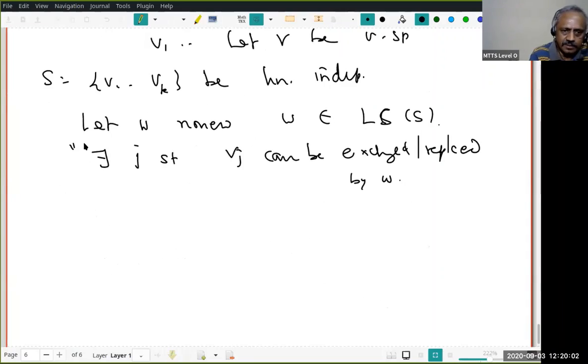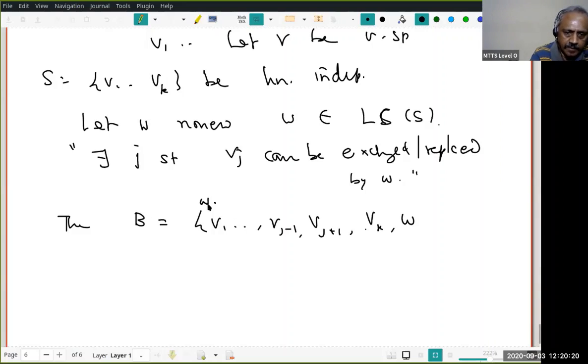This is just mnemonic. What it means is, let us look at B equal to V1 to Vj minus 1, Vj plus 1 to Vk, and W, or W union Vi, i not equal to j, right?